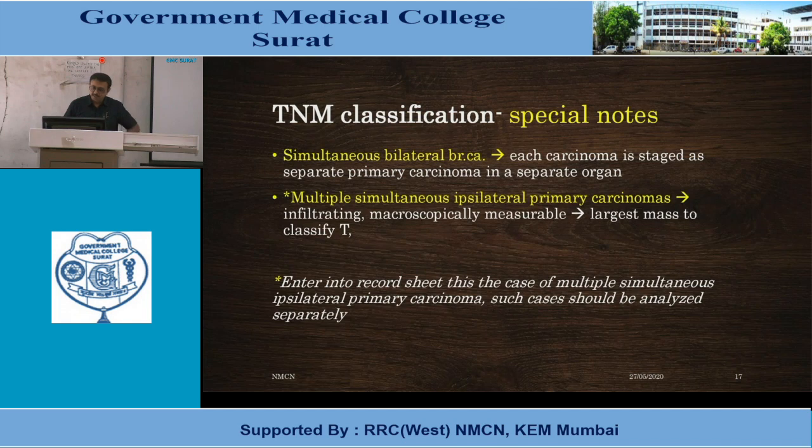If multiple simultaneous ipsilateral primary carcinomas are present, the infiltrating, macroscopically measurable, largest mass is used to classify T. But in the record sheet we have to enter that it is a special case of multiple simultaneous ipsilateral primary carcinomas, which will be analyzed separately, and this kind of patient should be enrolled in multiple or randomized controlled trials.